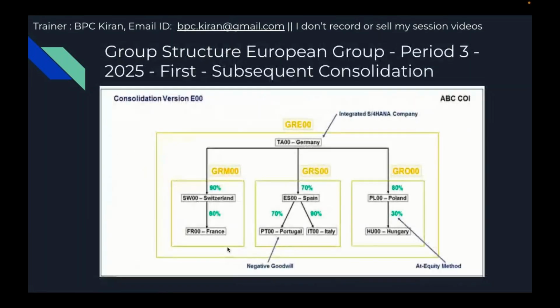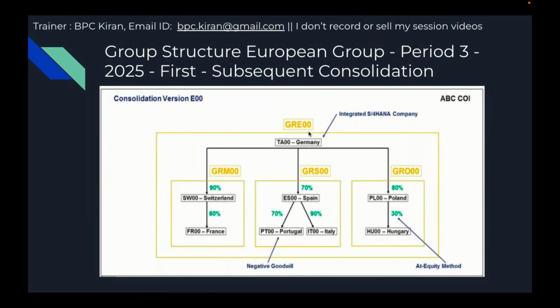As I mentioned yesterday, we start with period 3 2025 as that is my first consolidation period. First we'll start with activity-based consolidation of investments. We are going to create four groups: Europe, Central Europe, Southern Europe, Eastern Europe. Four consolidation groups. Central Europe, Southern Europe, and Eastern Europe come under the Europe group.